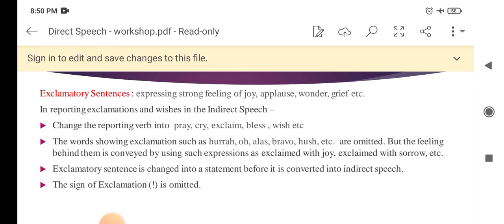Change the reporting verb into pray, cry, exclaim, bless, wish, etc. The words showing exclamations such as hooray, oh, alas, bravo, hush, etc. are omitted, but the feeling behind them is conveyed by using such expressions as exclaimed with joy, exclaimed with sorrow, etc. An exclamatory sentence is changed into a statement before it is converted into indirect speech. The sign of exclamation is omitted.